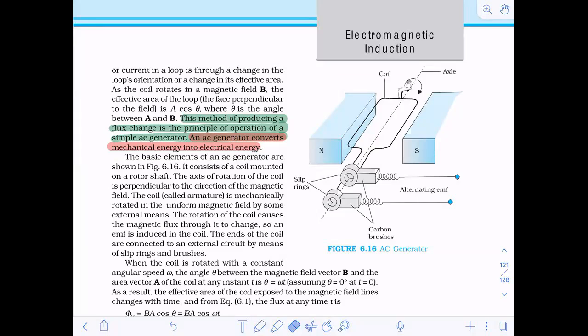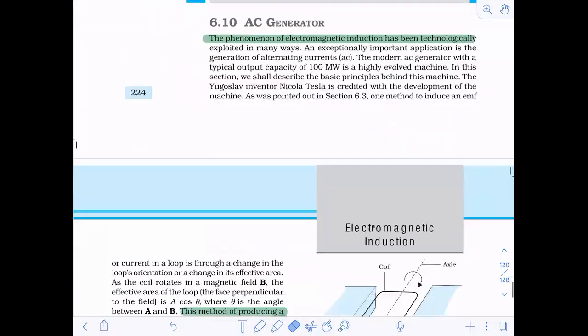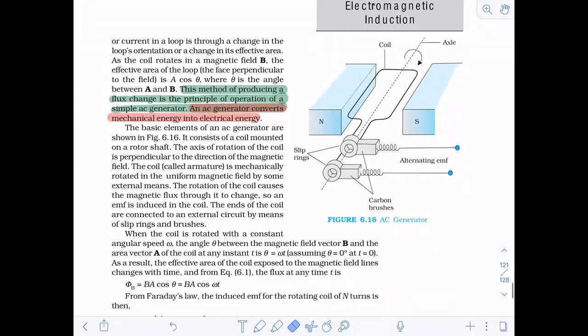So these are the two points that we have got. One, this is based on the phenomenon of electromagnetic induction, and two, an AC generator converts mechanical energy into electrical energy. This is about the introduction. Now when we go to the construction, what are the basic elements of the AC generator? The basic elements of an AC generator are shown in the figure. There are slip rings, then we have carbon brushes, then we have the coil.